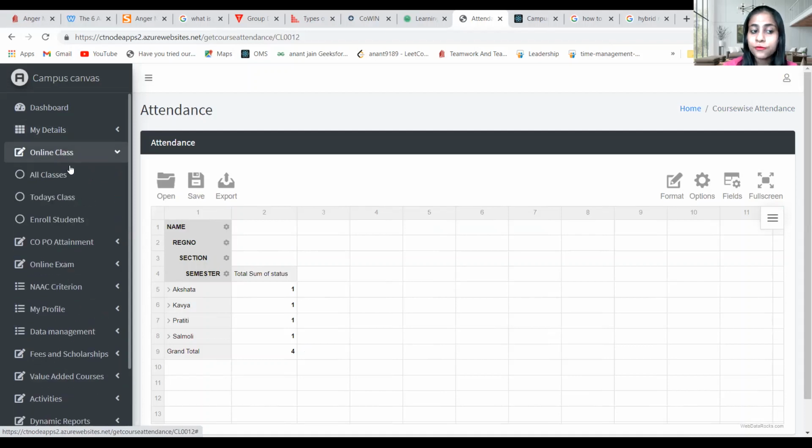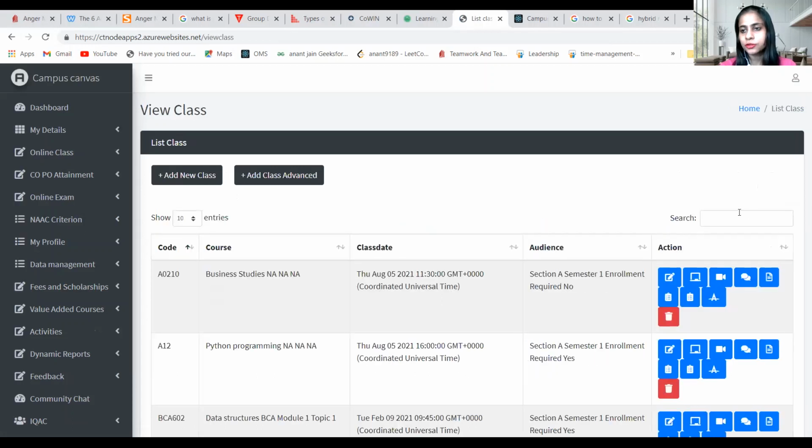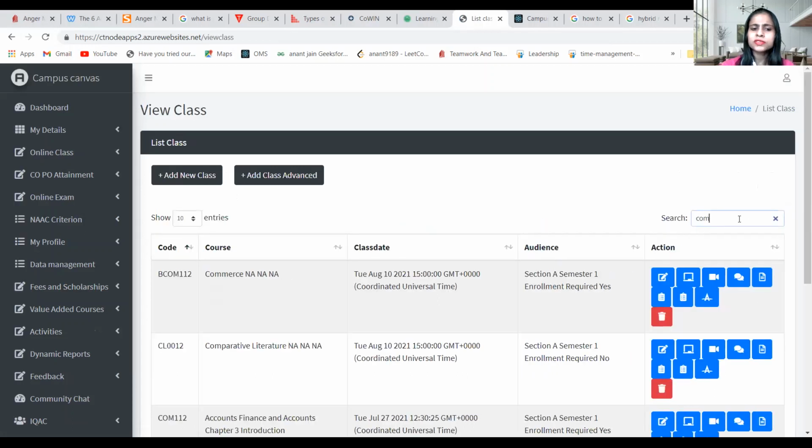So these features are very amazing. Another thing we have been facing due to online classes is that some students enter just 5 or 10 minutes before the class ends. In that situation, when you are scheduling the class, you can go to the software and set that no student will be allowed to enter after 15 minutes. Once the class has started, after 15 minutes it's not going to allow any student to enter the class. This way, you can check who actually joined the class and who was available in the class.